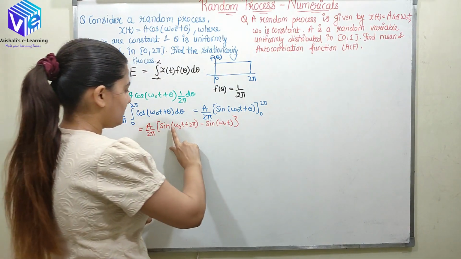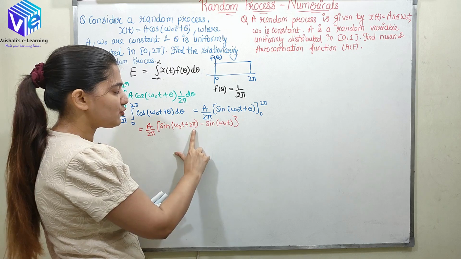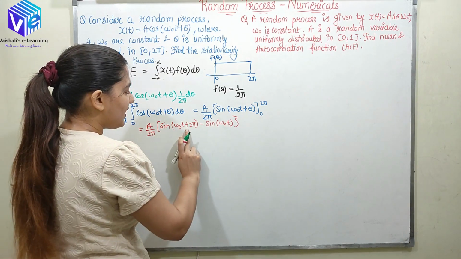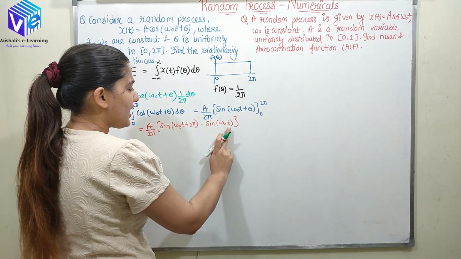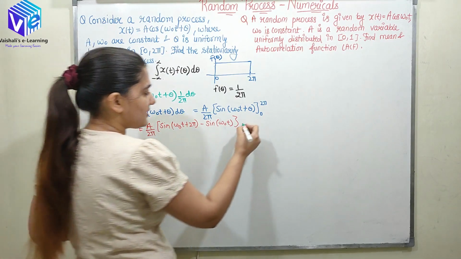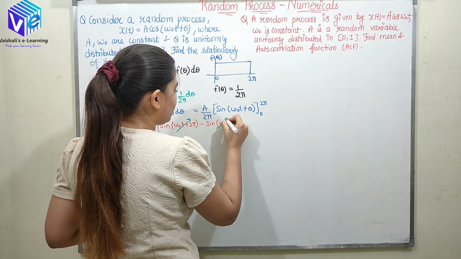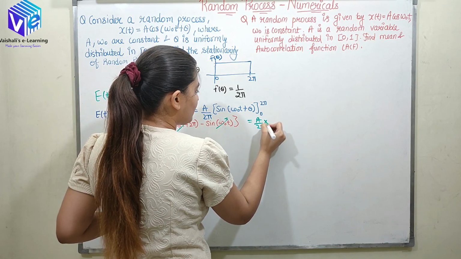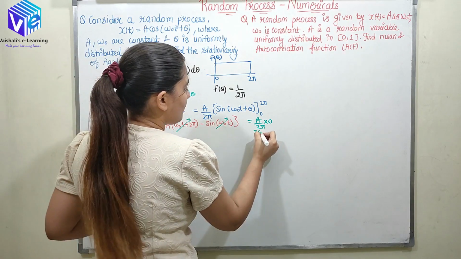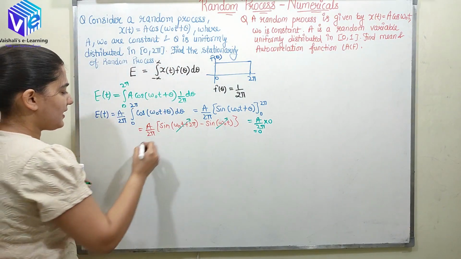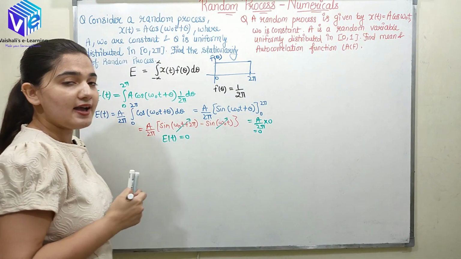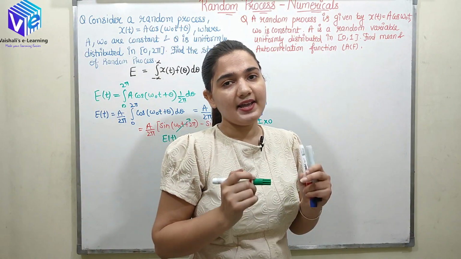So sine of theta plus 2 pi is equal to sine of theta. So sine of omega naught t minus sine of omega naught t would be 0. So here this and this will get cancelled out, and I am left with a upon 2 pi into 0, which is 0. So now I can say E of t is 0. So now I have found out that mean is 0.